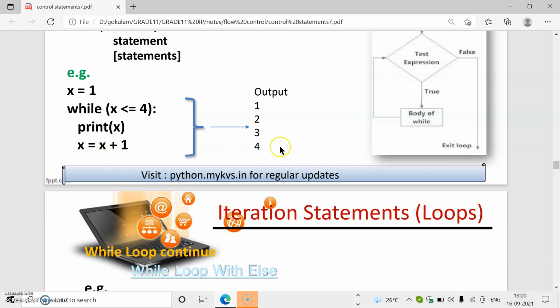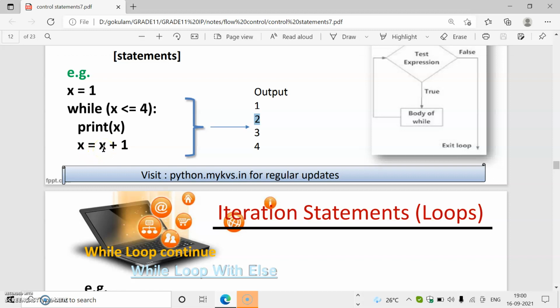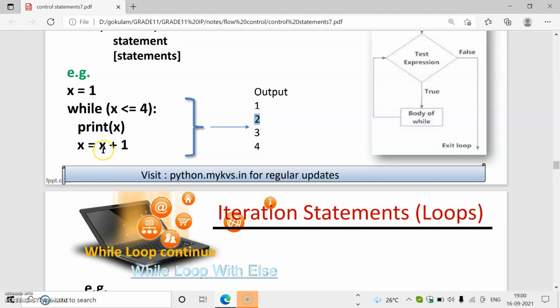So in the while loop, what happens? Again this condition is checked because after executing the body, the test expression is checked again. So here it will check 2 less than or equal to 4. The condition is true. Then print x means this 2 is printed. Then again x equals x plus 1. That means the value of x becomes 3. Again it goes to the loop: 3 less than or equal to 4. The condition is true. Then print x, that means 3 is printed. x equals x plus 1. The value of x becomes 4.